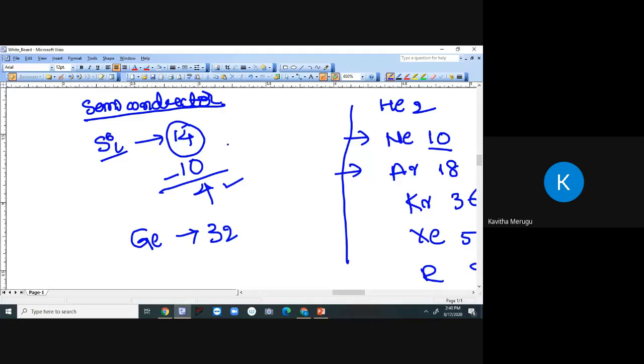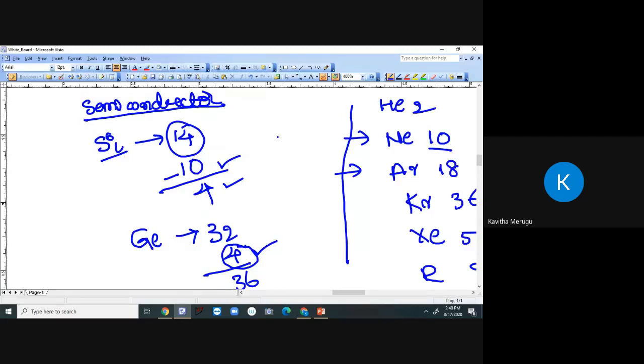Now, in the silicon case, it has donated 4 electrons to reach the inert state, whereas in the case of germanium, we have to add 4 more electrons to reach 36. That means the krypton stage. That means it is accepting 4 electrons. This one is donating 4 electrons to reach inert mode.